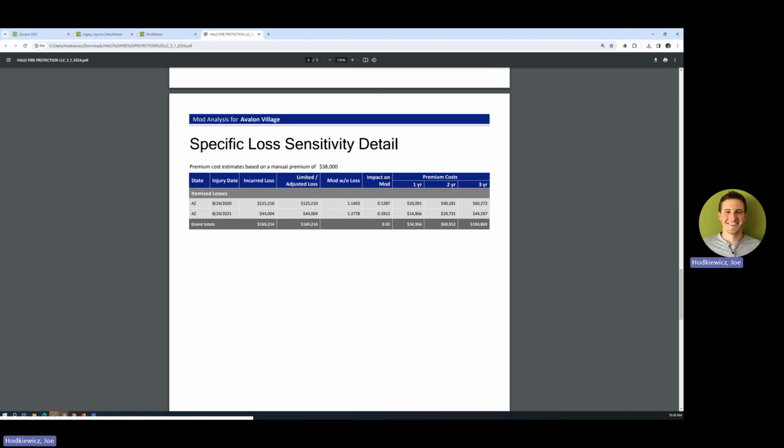Specific loss sensitivity detail, very powerful report. Any loss that has occurred for a mod that you ran, it's going to individually break down what that cost is. So $44,000 in this instance, that loss didn't occur. Their mod score is 1.27 as opposed to the 1.6 where they're at. So it gives you an individual breakdown of the impact of each loss. And then over a 3-year period based on that premium, how much is it costing me?